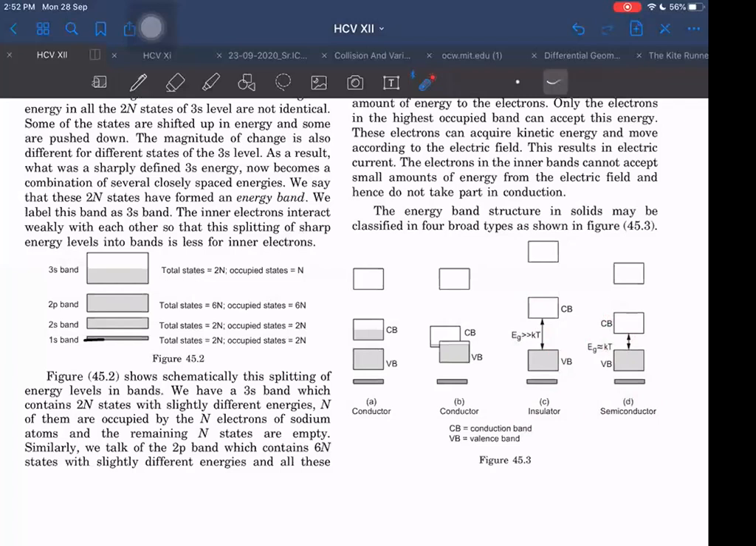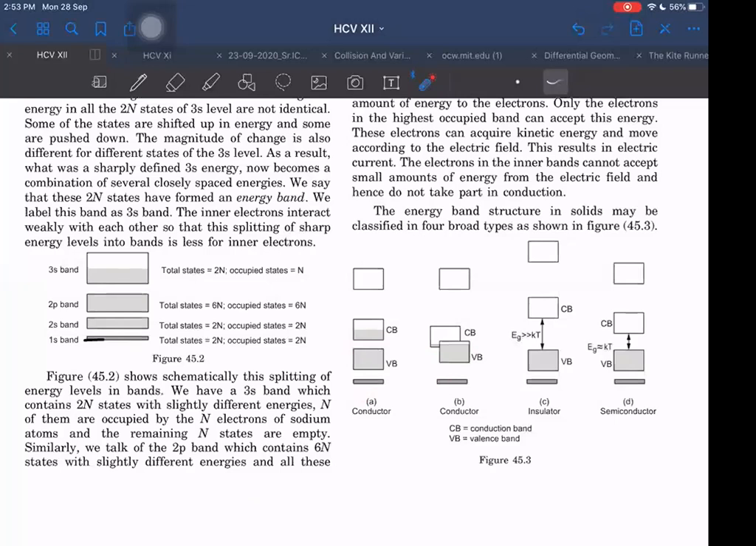Okay. Now come to conductor. In a conductor, the bands are so close to each other that they are almost overlapping. So these electrons will be freely available for conduction in a conductor. See, here, this is also a conductor. This also can be a conductor. What is the difference in these two?